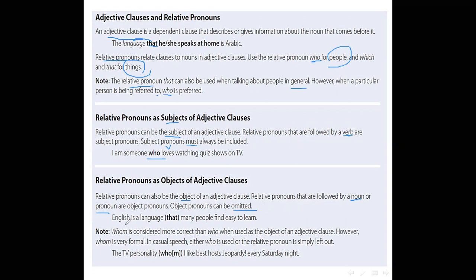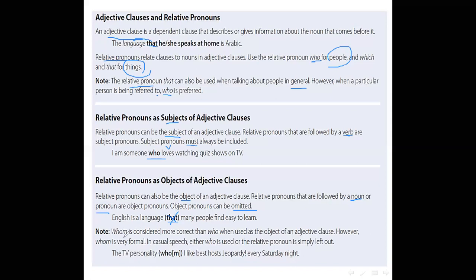For example, English is a language that many people find easy to learn. Here we can use that or we can omit it. We can say the sentence like: English is a language many people find easy to learn. Why? Because that here is an object. It's followed by a noun, so we can omit it.